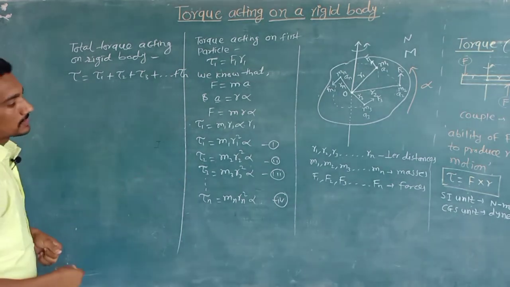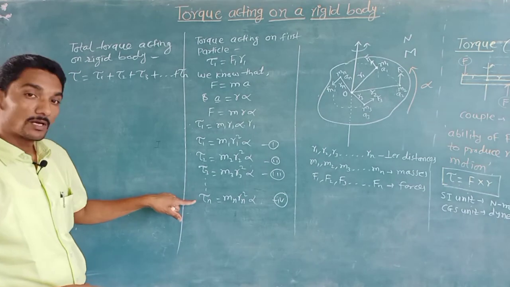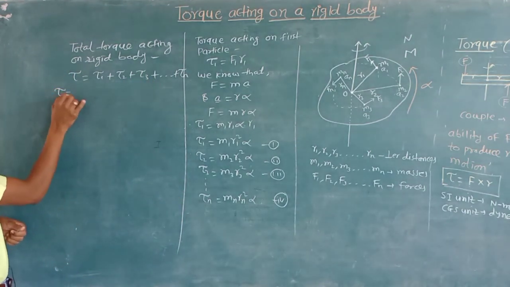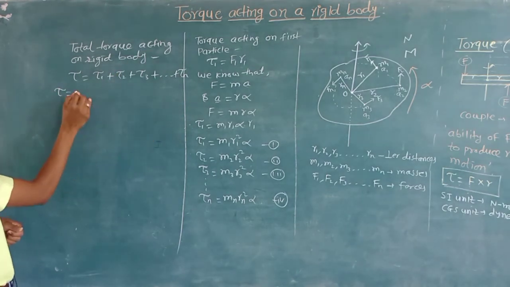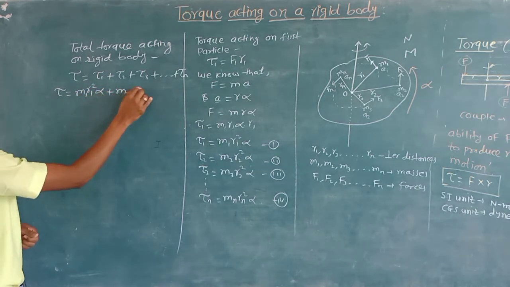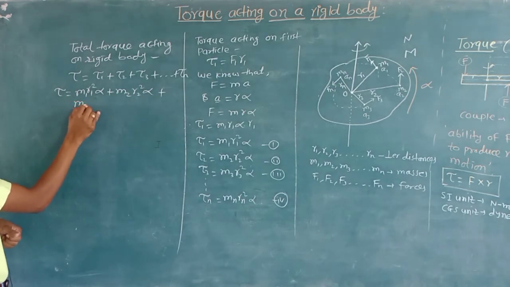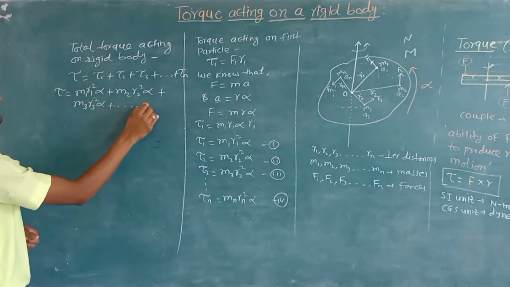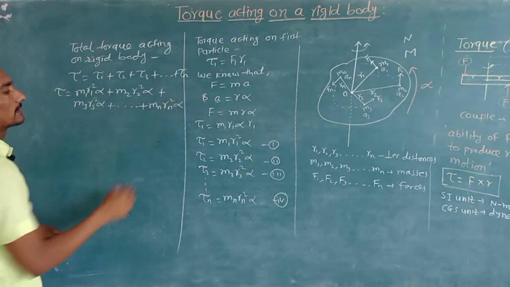On substituting the values of T1, T2, T3 up to Tn in this equation, we get the torque acting on the rigid body as m1 r1 square alpha plus m2 r2 square alpha plus m3 r3 square alpha plus up to mn rn square alpha.